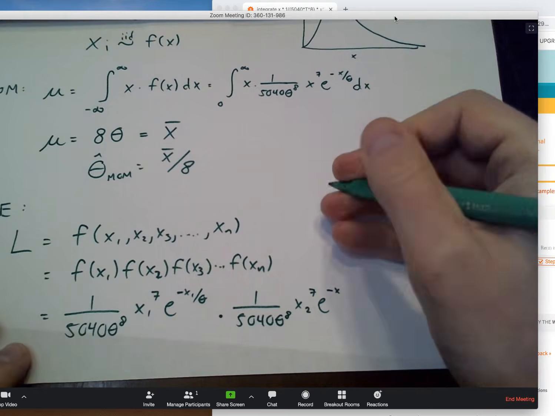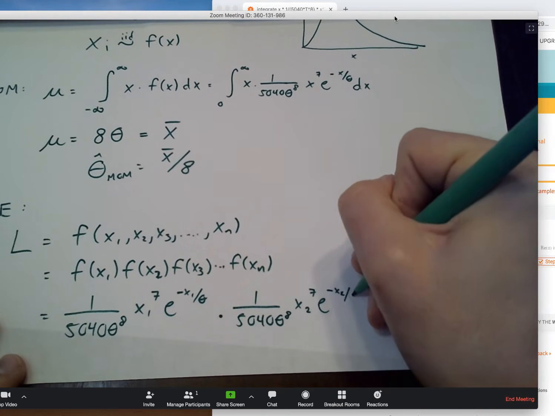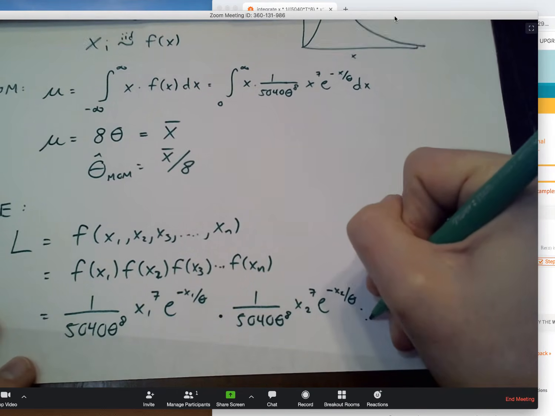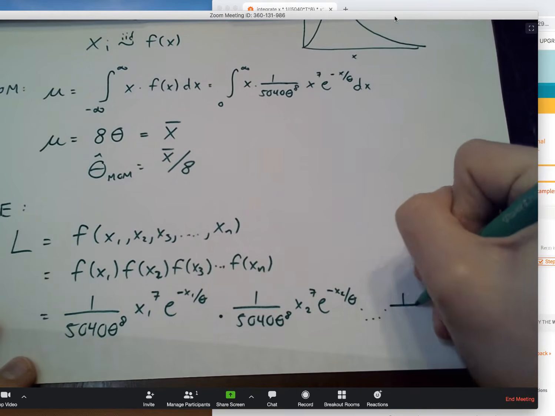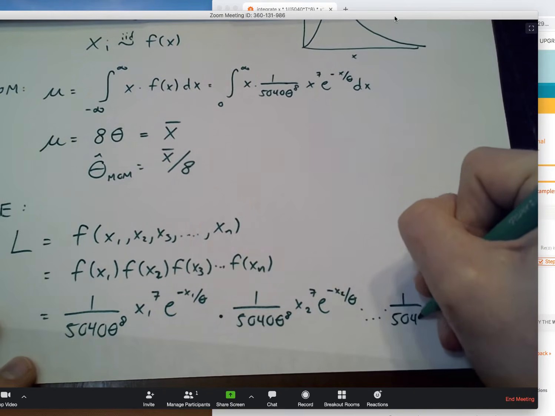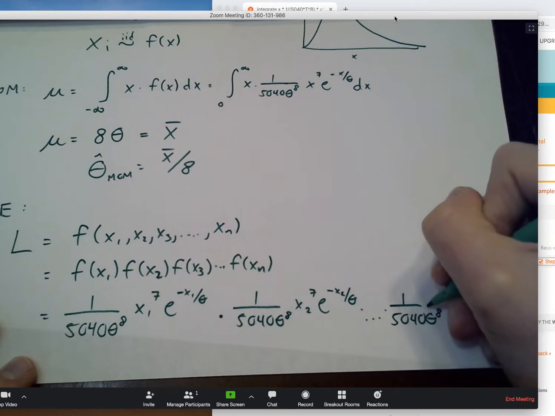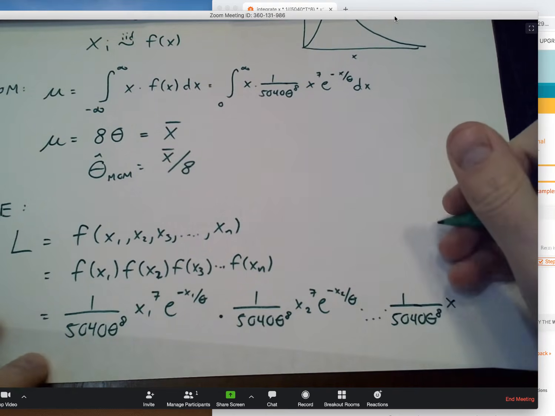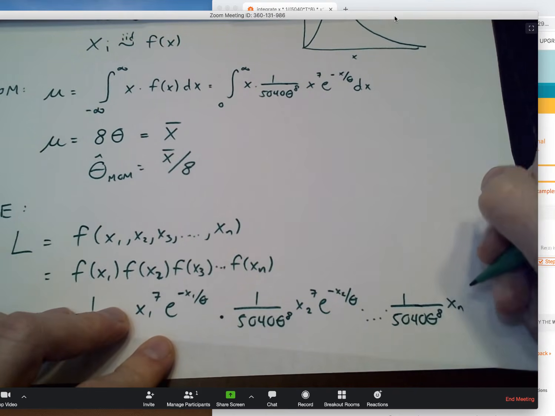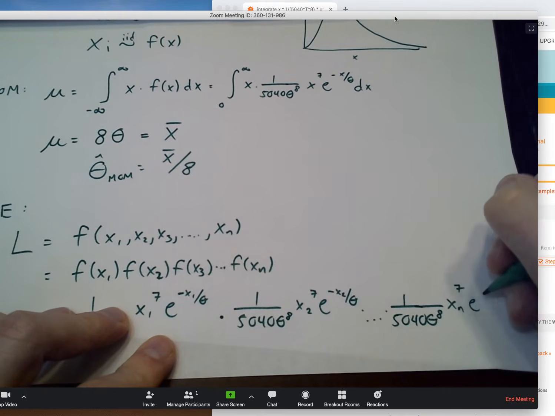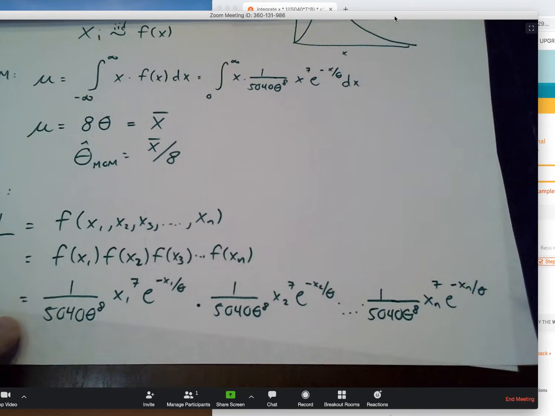So it took something really simple, making it really quite hard. But we'll find this is just the right thing that I need to do in order to get the MLE and to make Wolfram Alpha work. So x_n to the 7th, e to the minus x_n over theta. All right, we've got it.